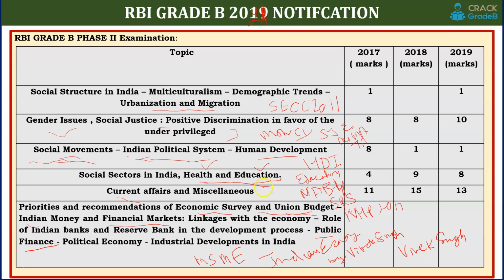In current affairs and the miscellaneous part, you have to study 6 months of current affairs related to economy, banking, and finance. That covers various reports, indices, and data released by government institutions and world institutions. Current affairs also include RBI circulars, so important RBI circulars can sometimes be asked in the ESI part as well as in the finance part. That is important.